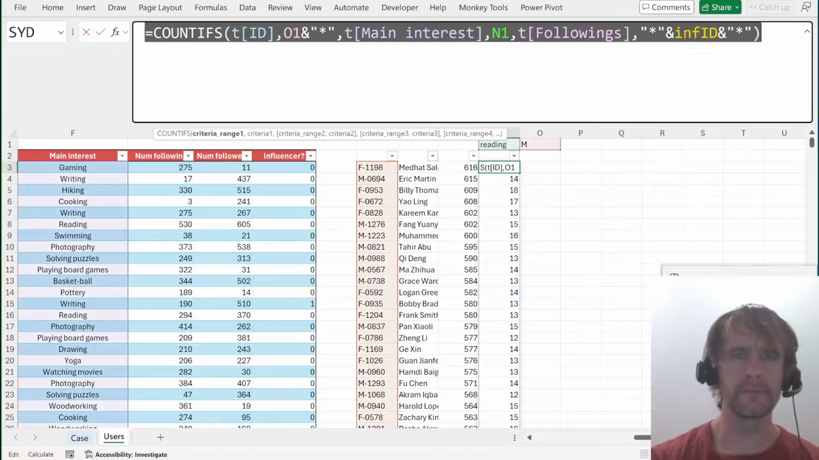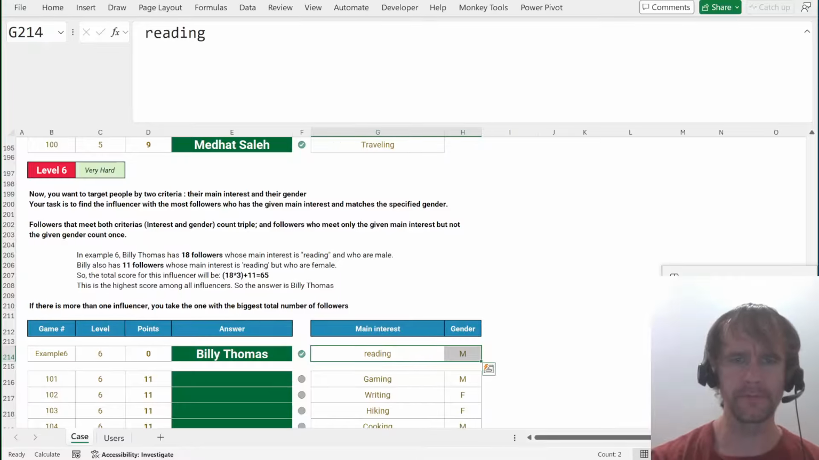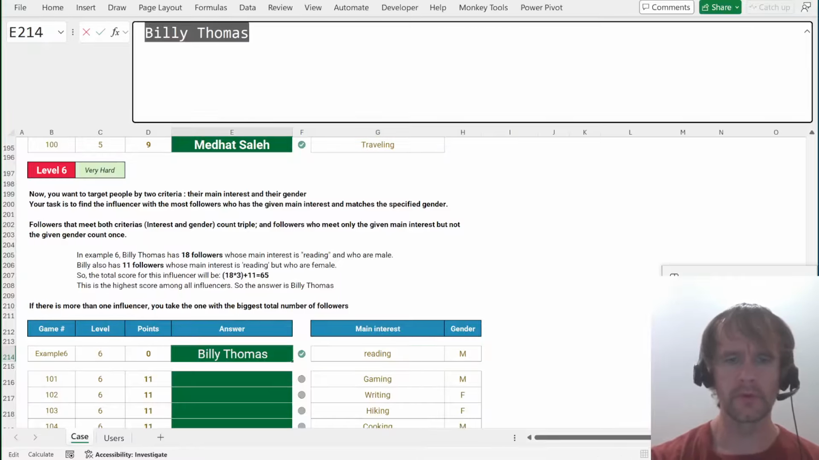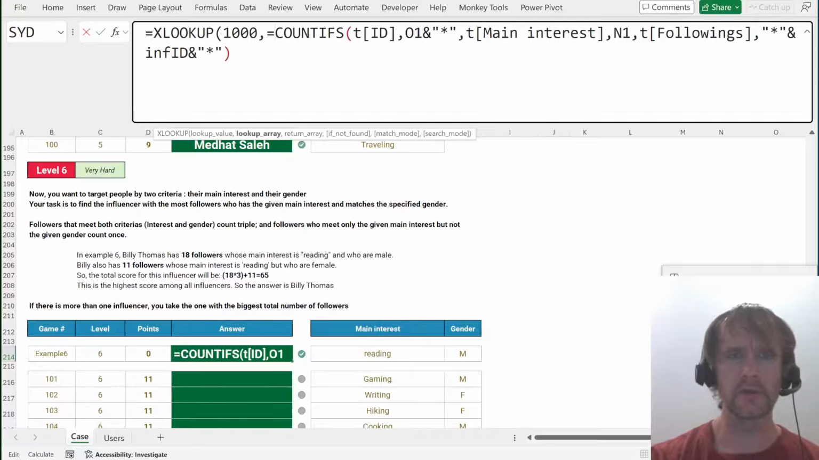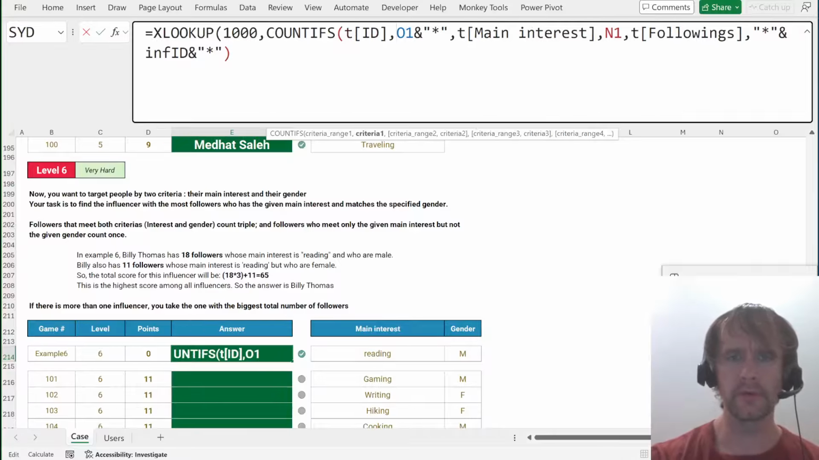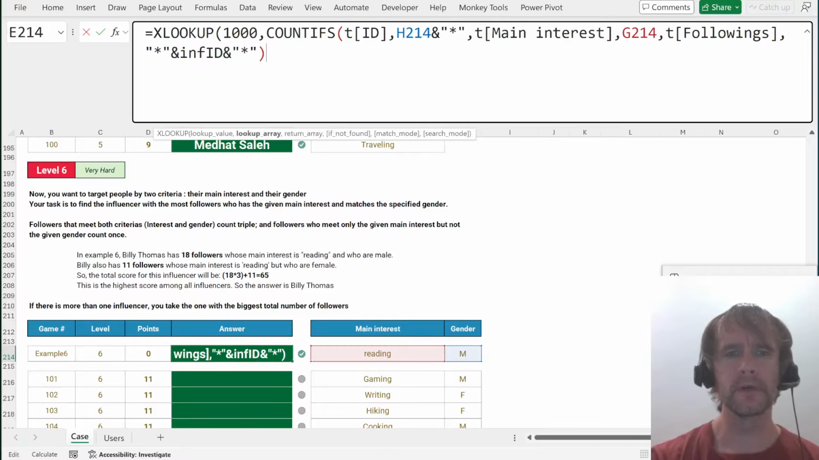Fine. So let's take this out of here, bring it back over here. So again, we're going to do equals XLOOKUP 1000 in that. I'm going to point to here for the gender and here for the interest, and return from inf name, exact match next smaller item.